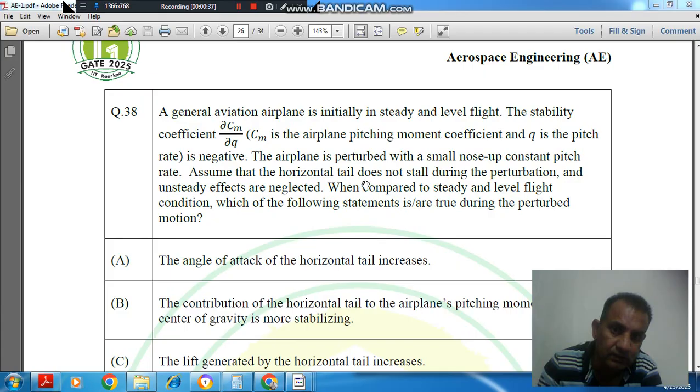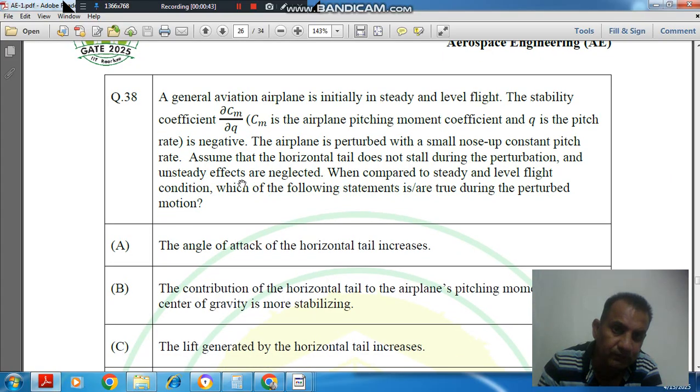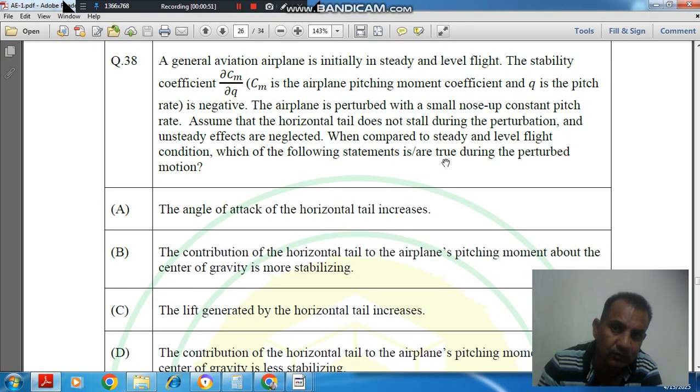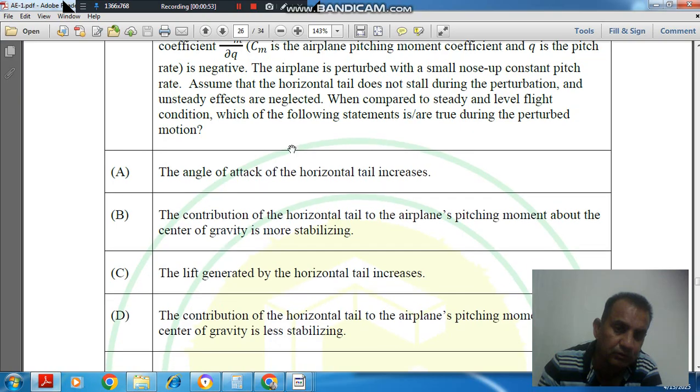Assume that the horizontal tail does not stall during the perturbation and unsteady effects are neglected. When compared to steady and level flight condition, which of the following statement(s) are true during the perturbed motion?